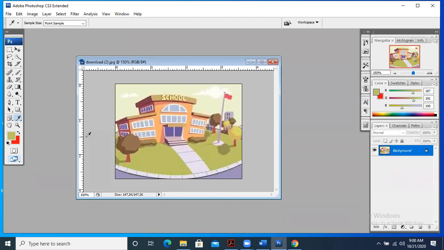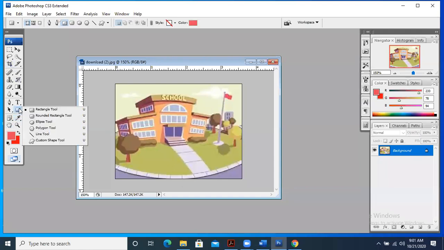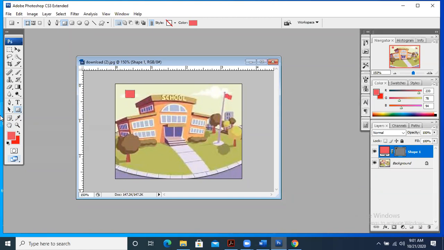So whatever color is there, let's suppose I want to take this red color of the flag, I will click over here, then this color will appear in the foreground color. So this is how we can take this color. Let's suppose now I have taken this red color of the flag, and now when I draw a rectangle, it will appear in the same color.